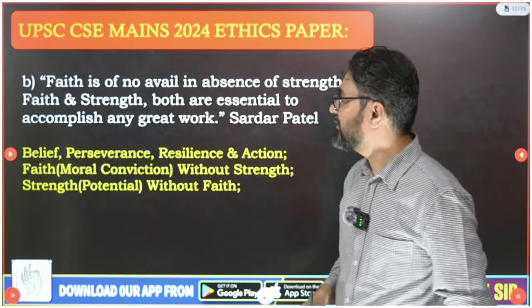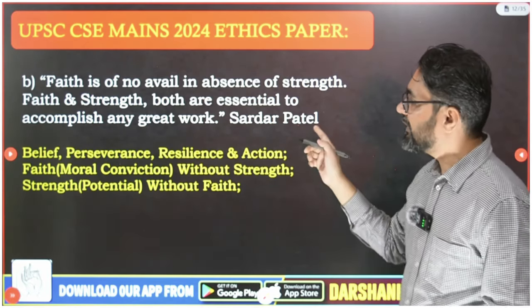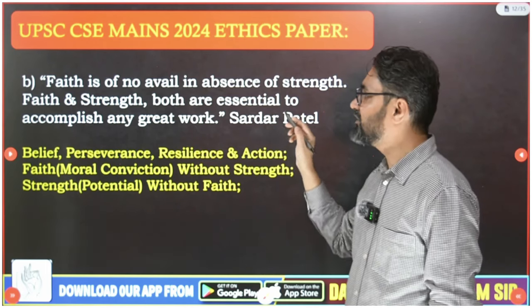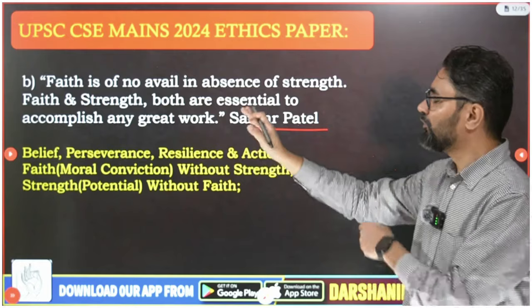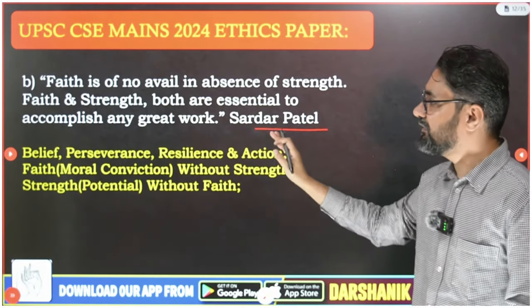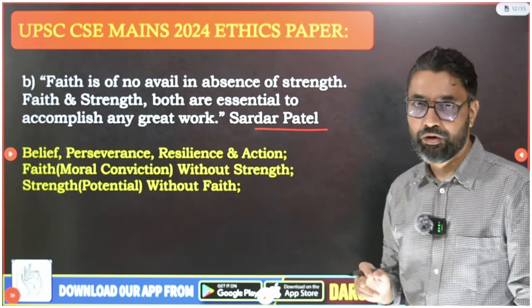Then guys, faith is of no avail in absence of strength. Next question. Faith and strength both are essential to accomplish any great work. Sardar Patel. So faith is of no avail in absence of strength. Faith and strength both are essential to accomplish any great work.